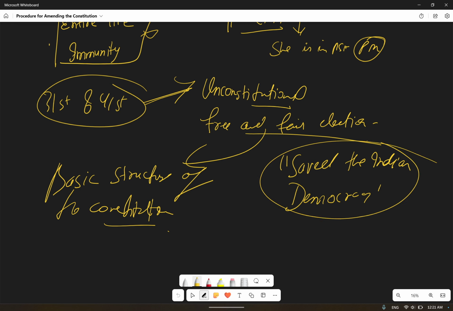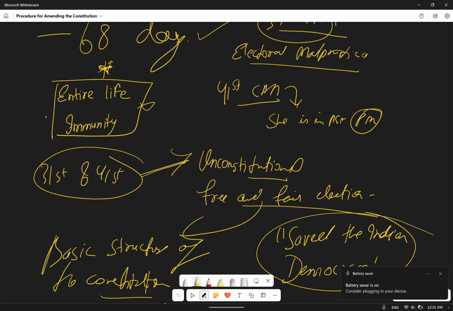See what kind of amendments Indira Gandhi did. She wanted complete immunity. Whenever a case was going to be filed against her, she was amending the constitution so that no challenge can be filed even if she has done a malpractice in the electoral things. Earlier the ballot system of election used to happen. Remember that? Now we have an electronic voting system, EVM machines and all. But at that time ballot voting was used. She did electoral malpractice, booth capturing, and all those things happened, and it was proved against her. So she was found guilty.